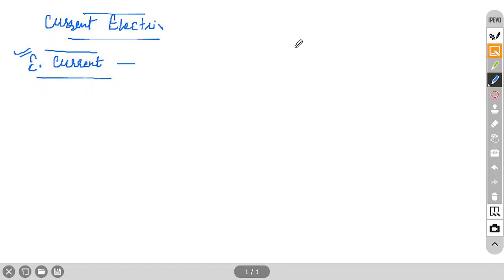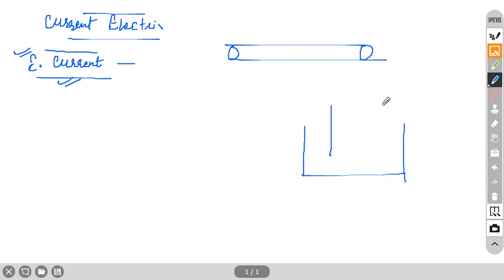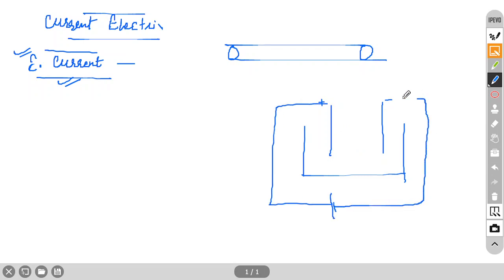Look, two types of electric current we have. Generally in this electrostatic chapter or electricity chapter, we are concerned with the electric current which is flowing through wire, conductors. But in chemistry, I think you have done this, the electrolysis process, one positive terminal, negative cathode, anode. If you connect this with a battery, then current will flow through this. Suppose this is positive terminal, negative terminal. So current will pass through it.